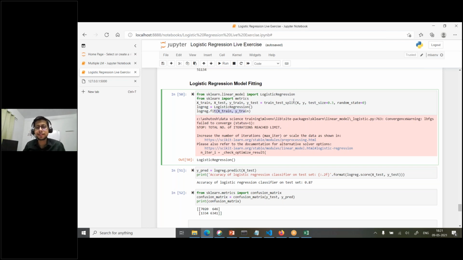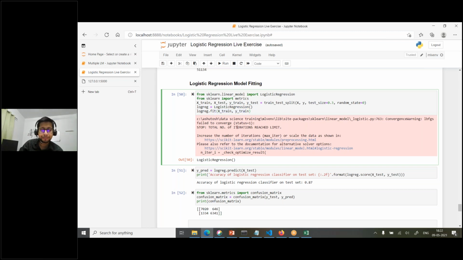Sonu is asking, is there any other option for sampling? There are many other options. In sampling we have probability based sampling and non-probability based sampling, and in each there are many methods. Then we have up sampling and down sampling. In down sampling we reduce the class which has more rows, the majority class, and in up sampling we increase the minority class. There are different techniques you can Google, or you can discuss with me later. But we have just used SMOTE.